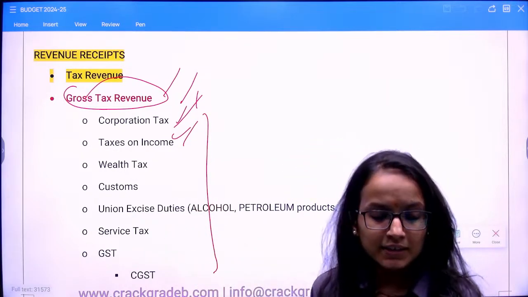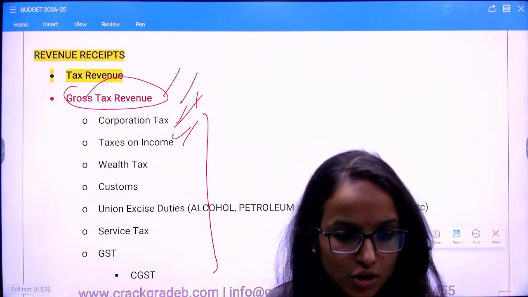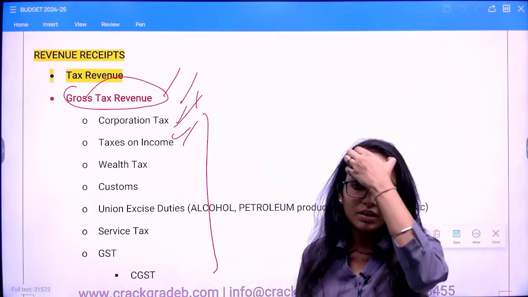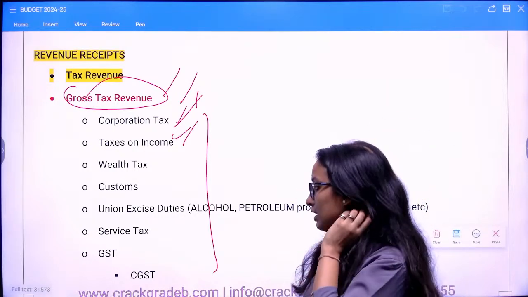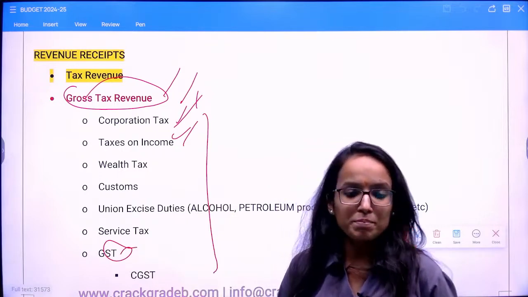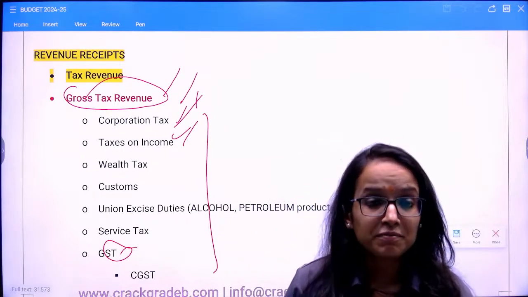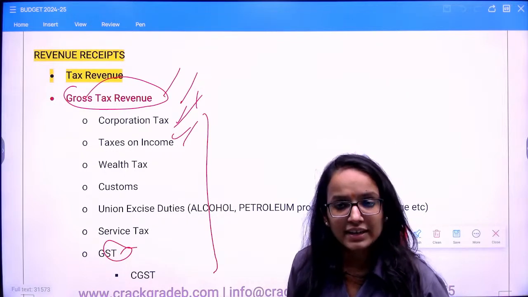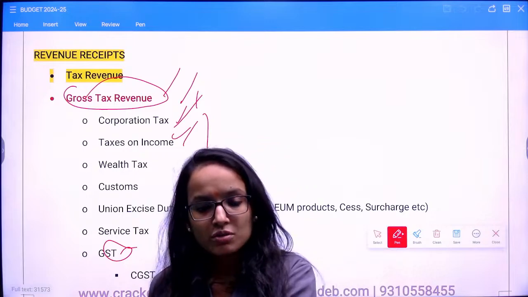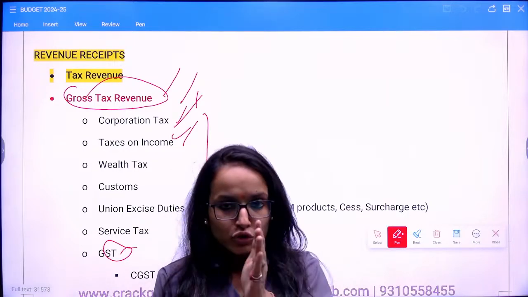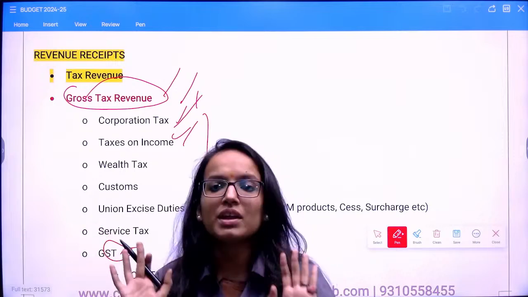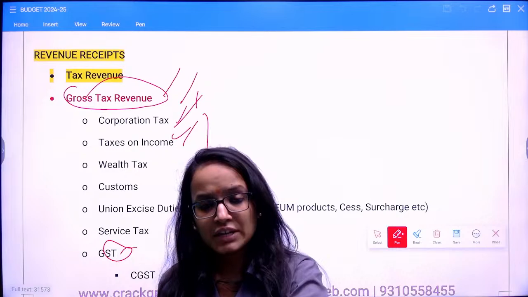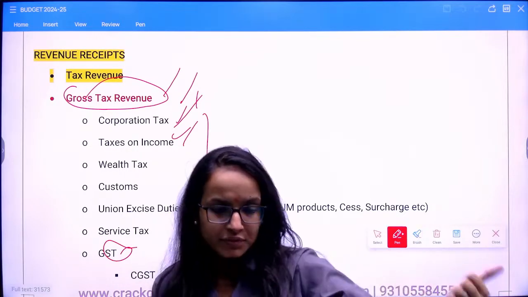What is the difference between direct and indirect tax? Quickly tell me. I have discussed this many times with all of you. If I am saying income tax is a direct tax, but GST is not a direct tax, what makes the difference? Basically, direct taxes are all those taxes whose burden, meaning who has to pay it, cannot be shifted onto anyone else. Getting my point? Say income tax. If 5% income tax is levied on your taxable income, you cannot shift it onto some other person.